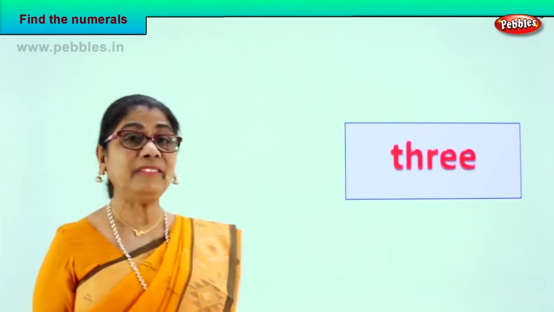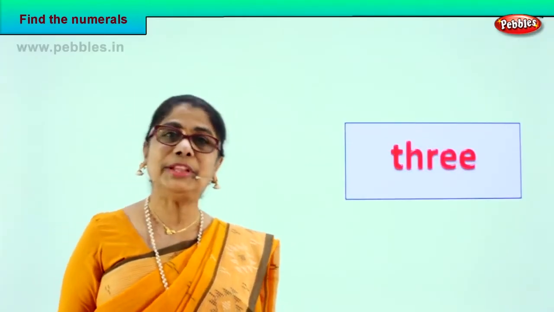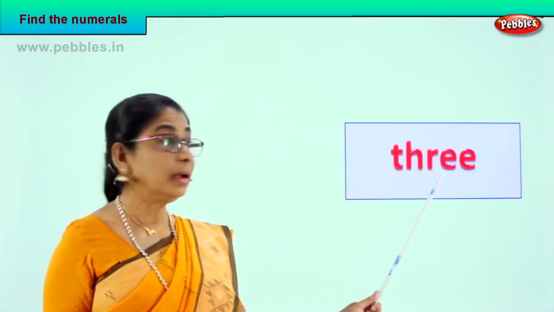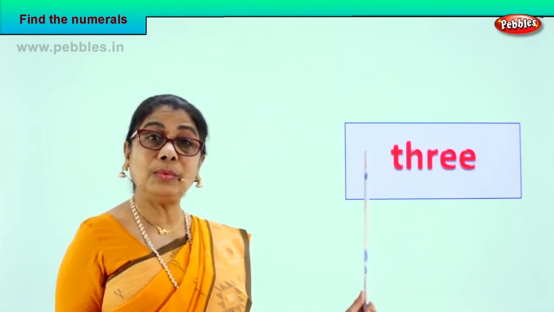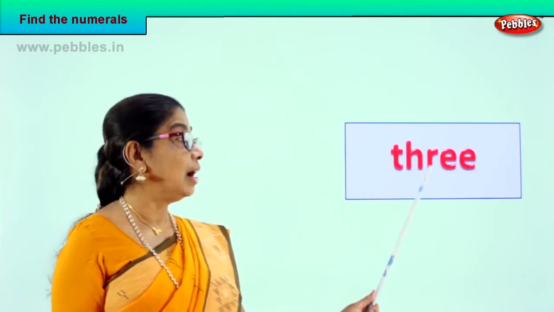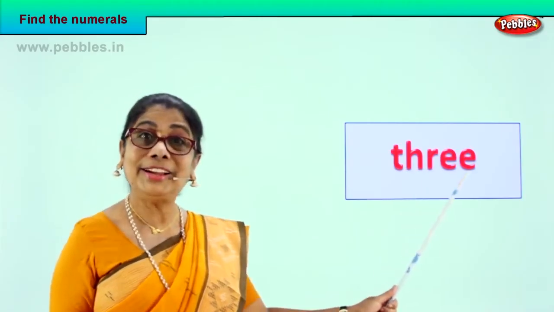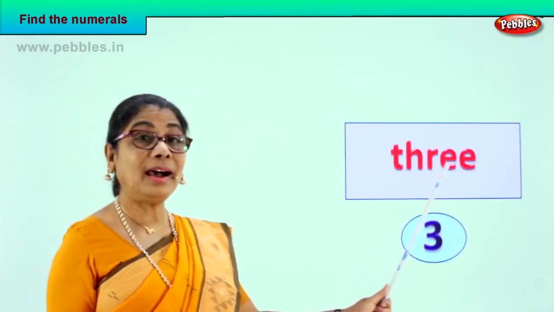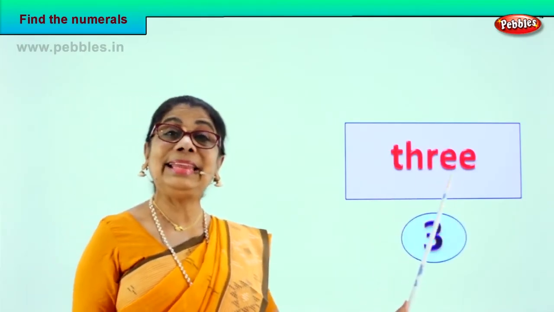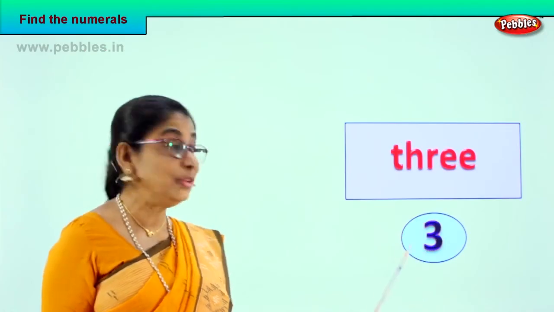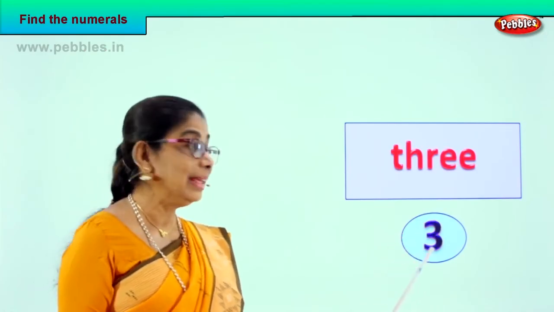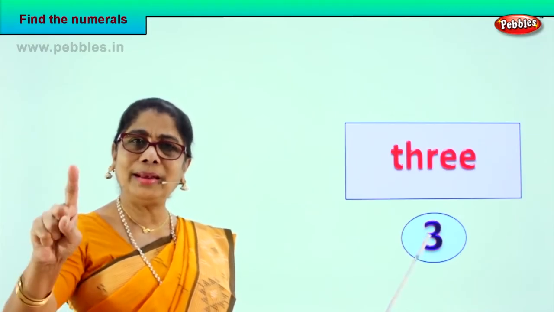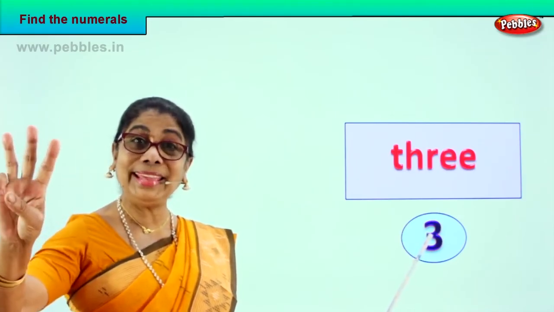Look what you have. Read aloud. Tell me the numeral. T-H-R-E-E. What is T-H-R-E-E? Good. 3. T-H-R-E-E. 3. The name of this numeral. How do we write the 3? Here. Let's count on the finger. 3. 1, 2, 3.